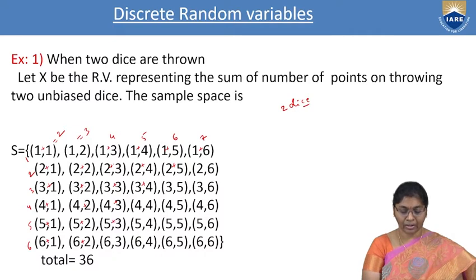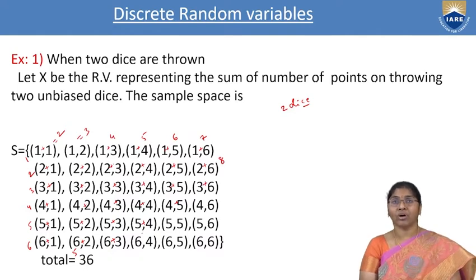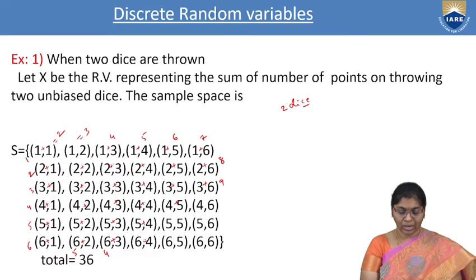Next 8. The total is 8. How many terms are there? 1, 2, 3, 4, 5. 5 are there. Next, it is 9. The sum of the total set of elements is 9. How many are there? It is 4. Next 10. It is 3. Next 11. It is only 2. Only 12 is only 1. This one.